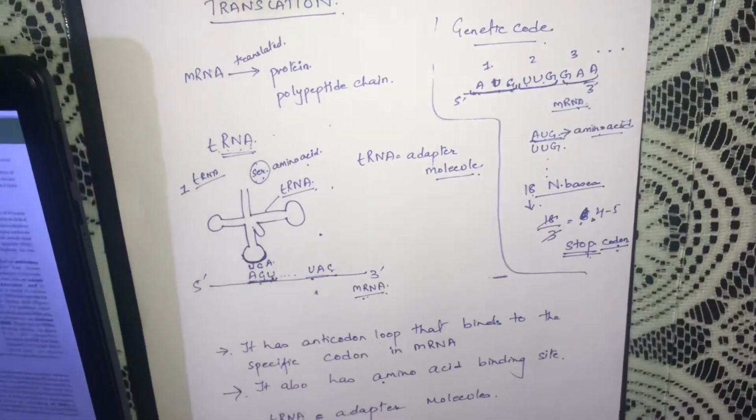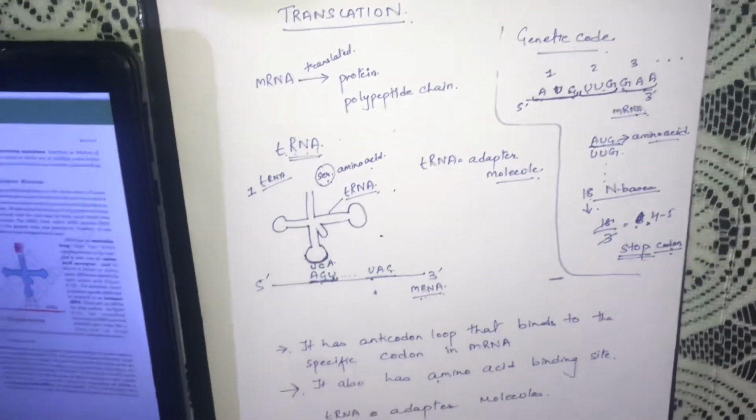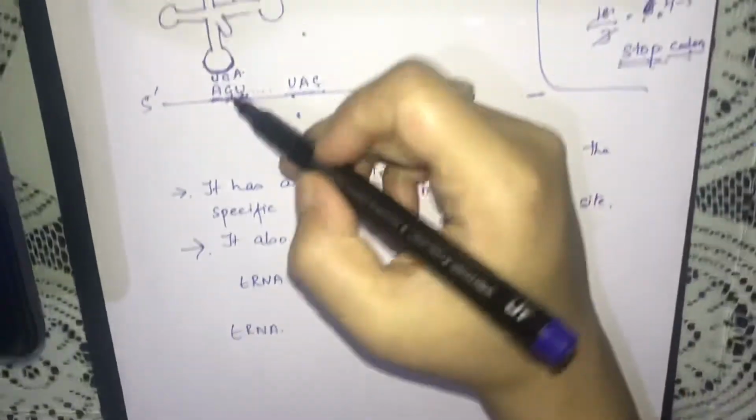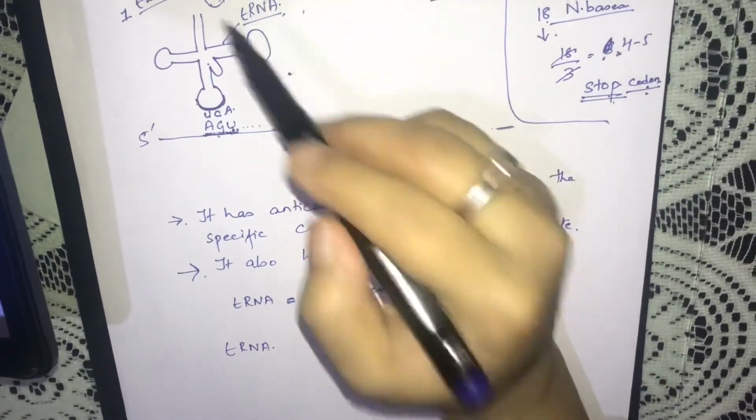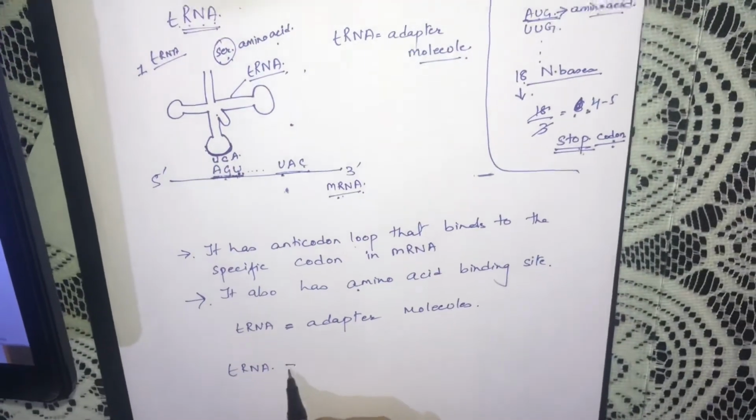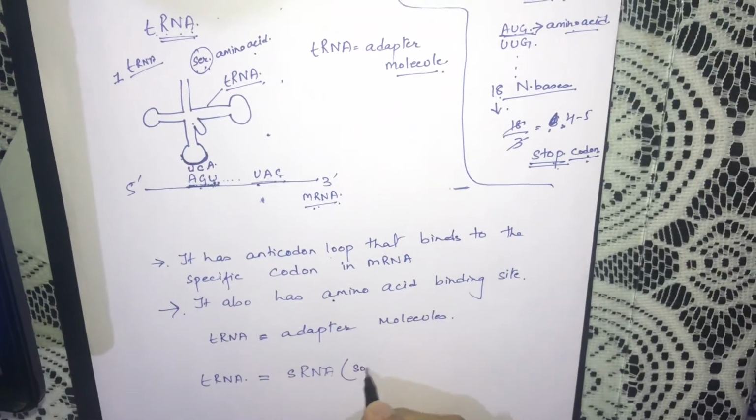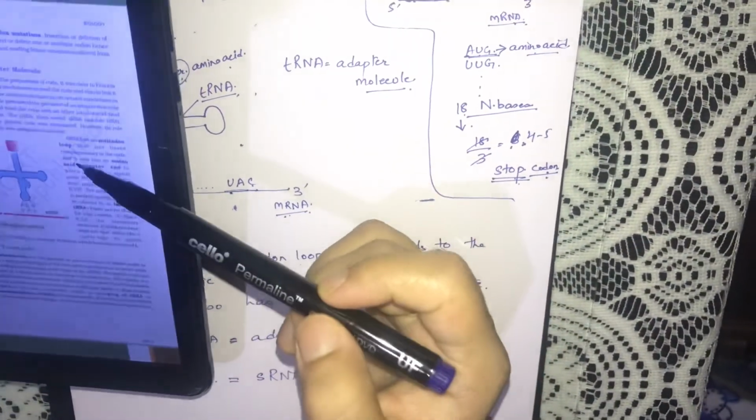So here I will read out. Always remember, at first it is called tRNA adapter molecule, but after it gets bound to the mRNA codon and the amino acid, the same tRNA is also called soluble RNA.